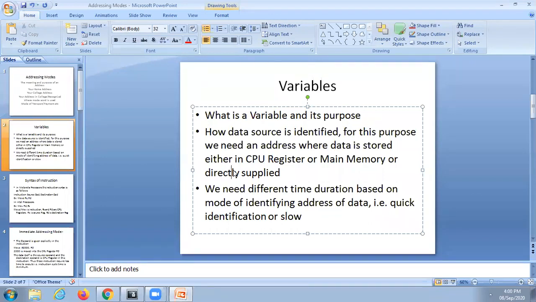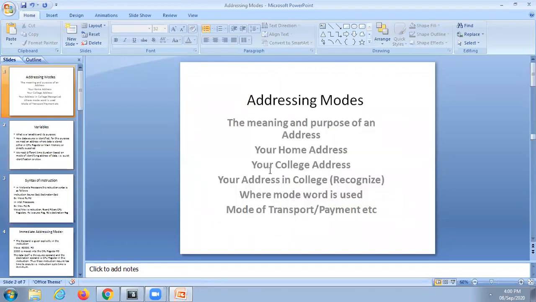But in the case of roll number, you don't have that chance. Immediately you will respond. This is only an example to show whether the response will be quick or slow. In the later stages you will understand the differences.